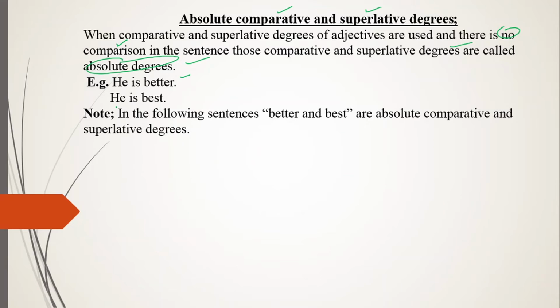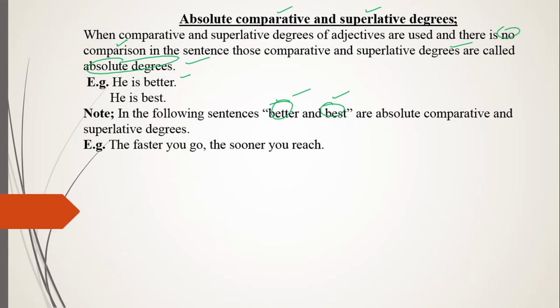Now, in the same way, we have got a note for that. In the following sentences, better and best are absolute comparative and superlative degrees of adjective. Why? Because better is the comparative degree and best is the superlative degree, and here we are not comparing them with other persons. So that's why we call them the comparative and superlative degrees of adjectives which are absolute. And why? Because they cannot be used for comparison.